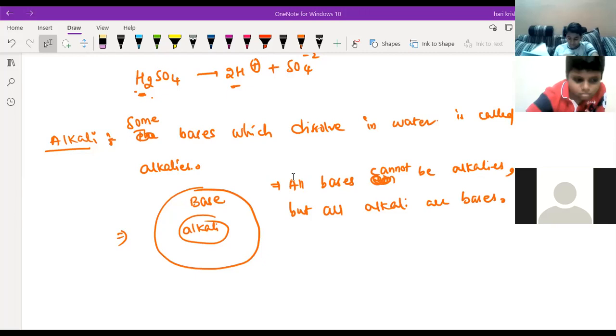What about alkaline earth metals? Alkaline earth metals is a different thing. Some are not soluble in water at all. But in the first group, all are soluble in water, like NaOH, KOH, LiOH. These all are soluble in water. Okay, sir, thank you.